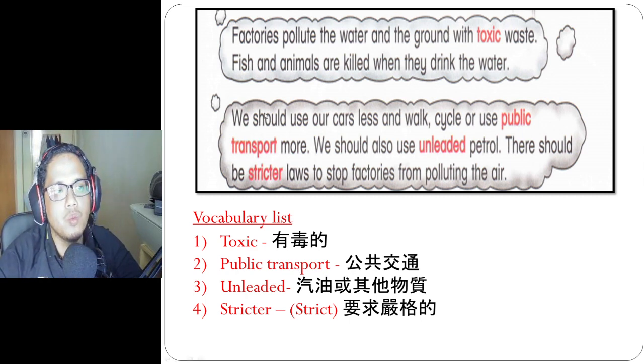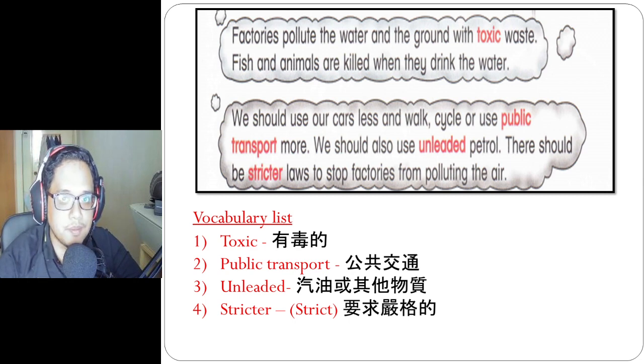So when the factory throws this toxic waste into the river, the river will become polluted, and become water pollution. Then the fish or animals inside the water, or those that drink the water from that river, will be killed, they die. Okay, so that's not good either.